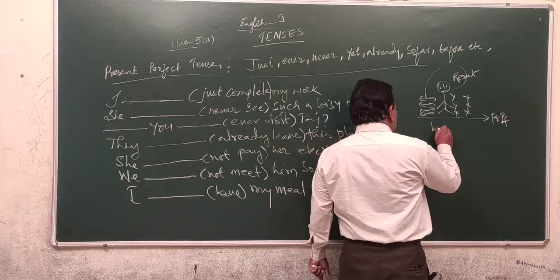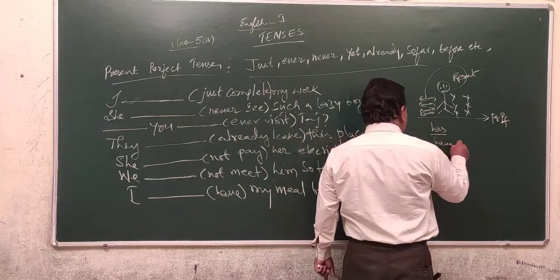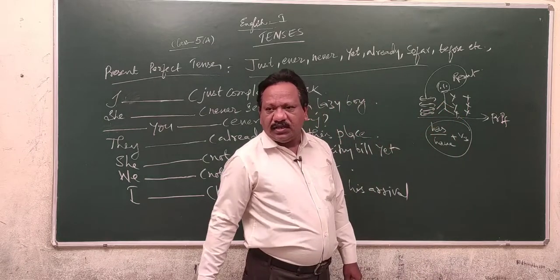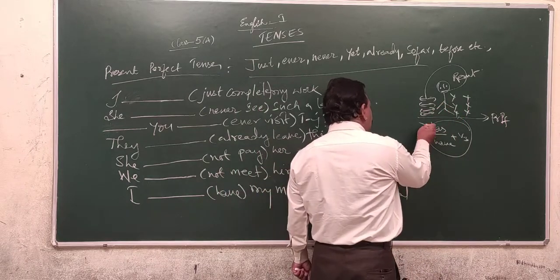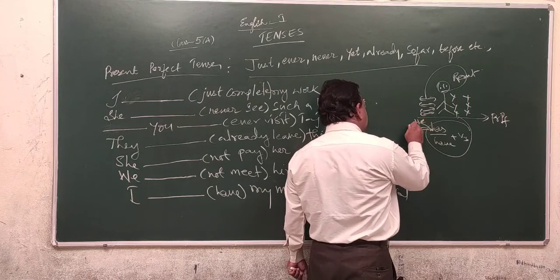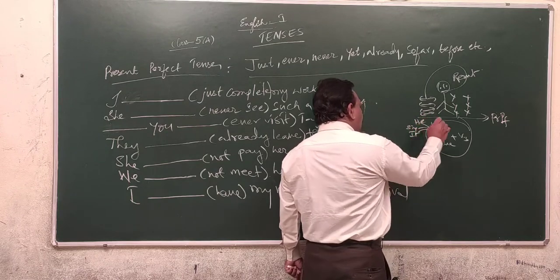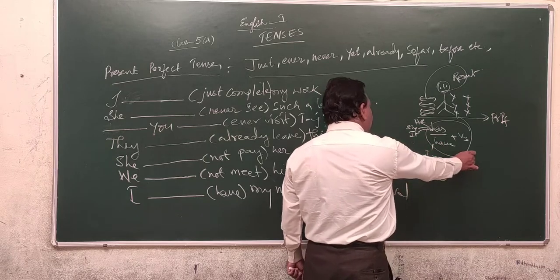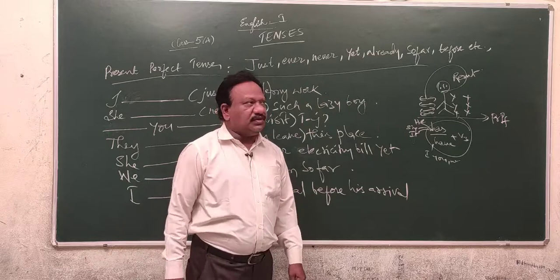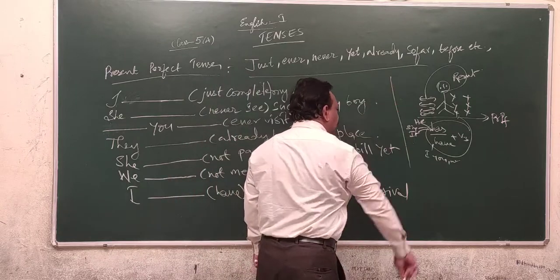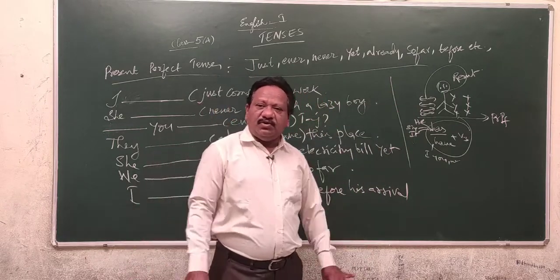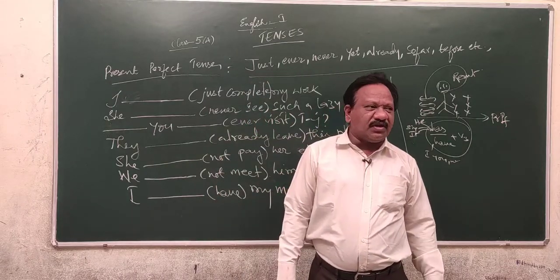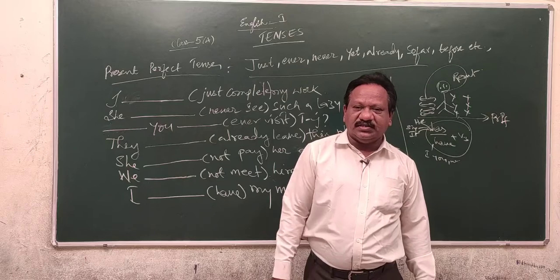Here, has or have plus V3 is used in the present perfect tense. Has is used for the third person singular subjects like he, she, and for the subjects I, you, we, they, we use have plus V3. That will be the structural form. Then how can we come to know that the action is completed and we are talking about the result part of the completed action in the present?